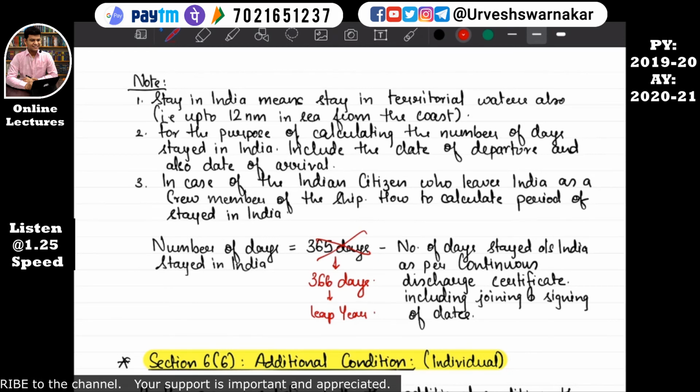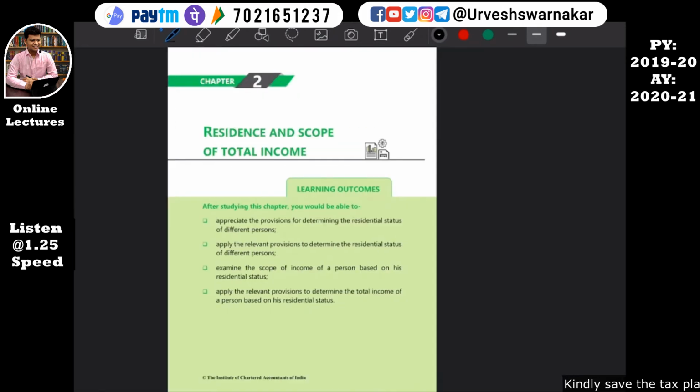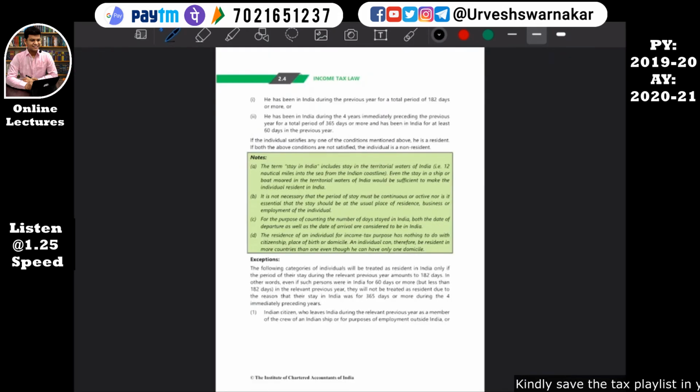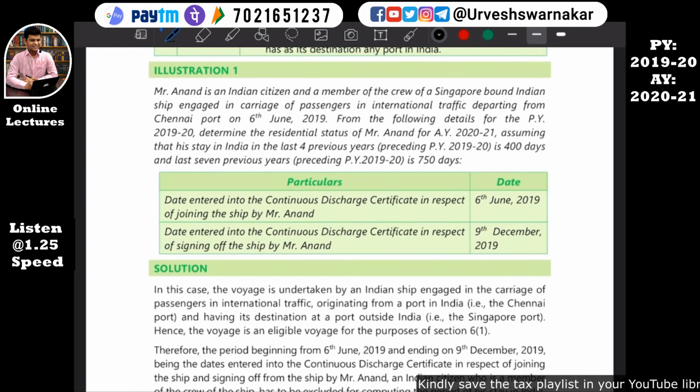That means 366 days minus the number of days stayed outside. This is not outstanding, this is outside India as per the continuous discharge certificate, including joining date and signing off date. So what does this mean? Let me explain. For this I think there is a specific sum in the study material. We'll see that only, that will be sufficient enough. See, we'll read this.